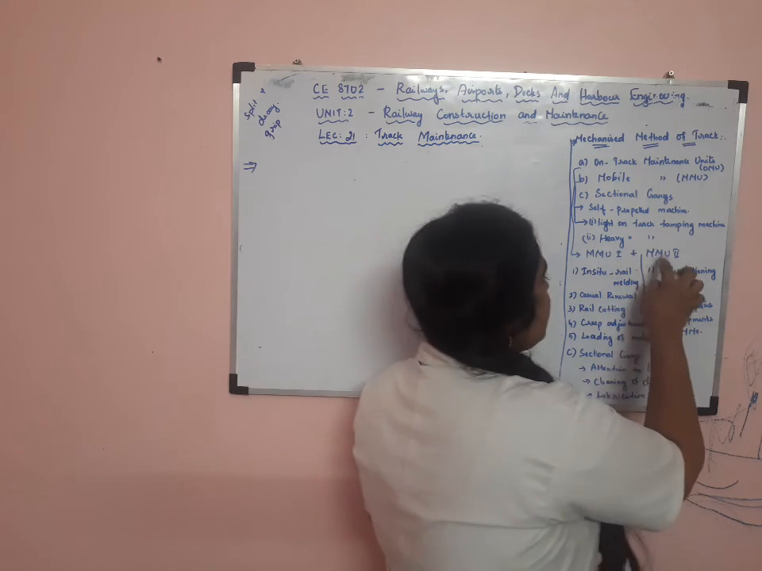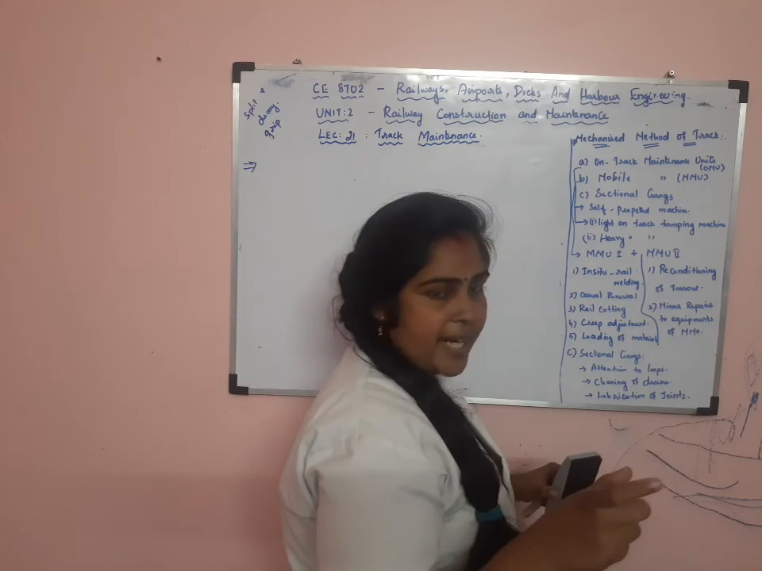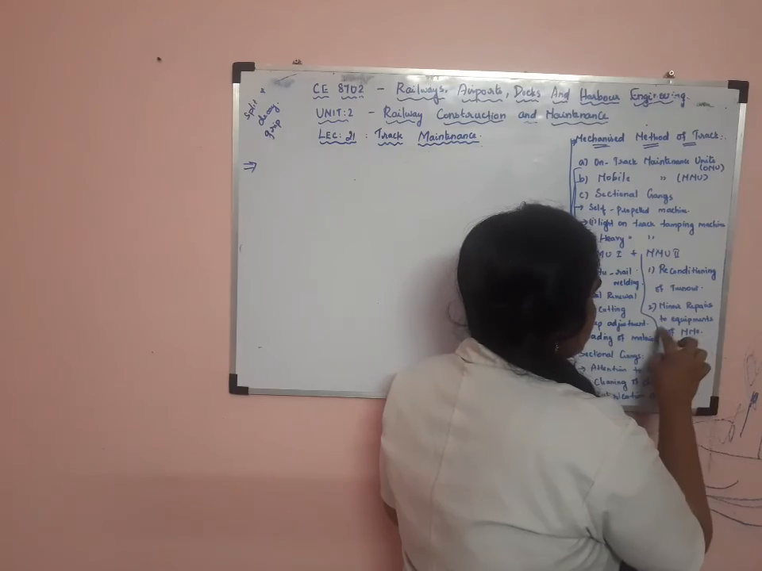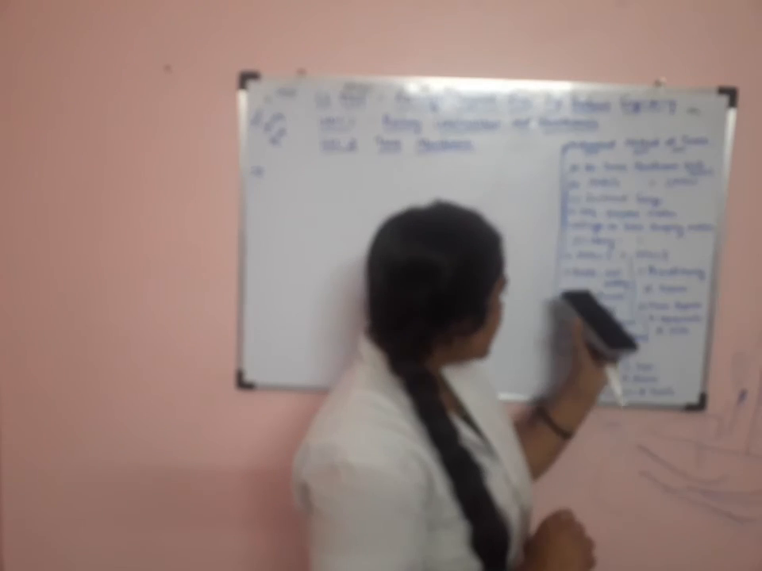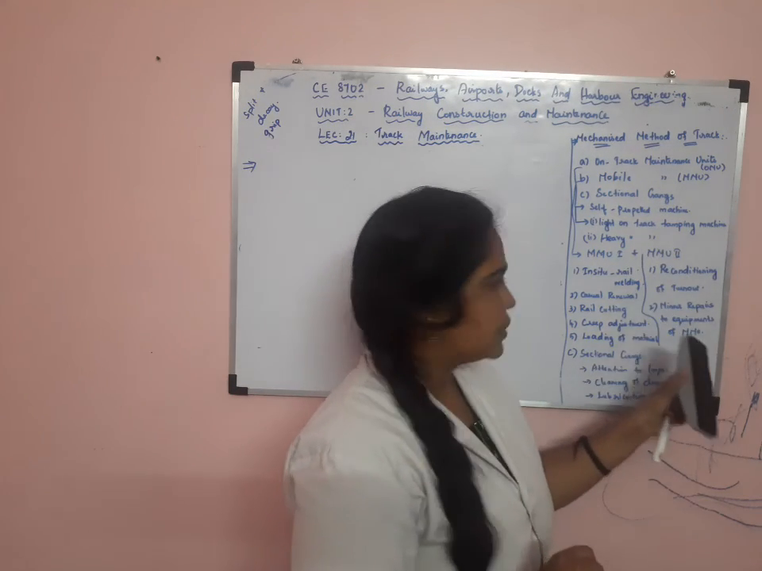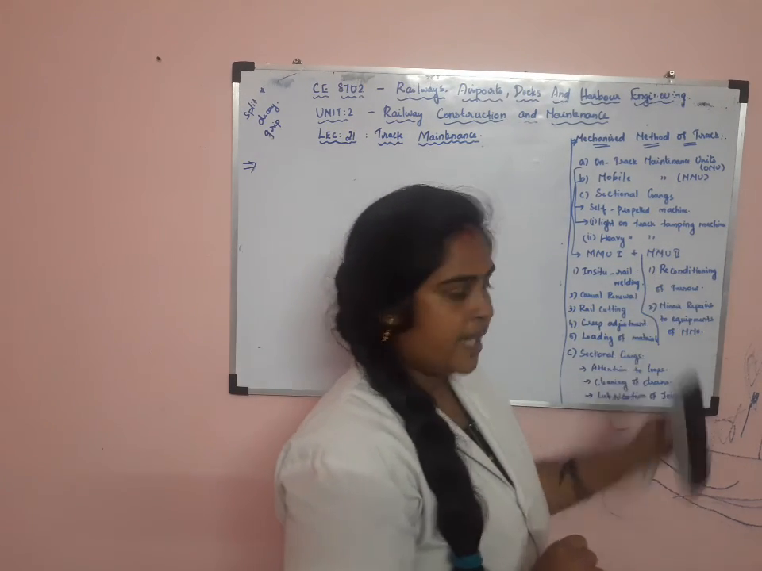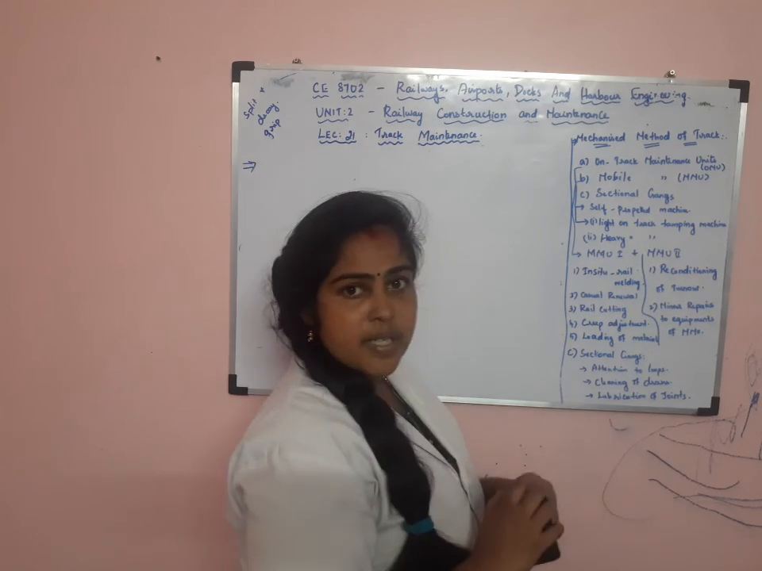And mobile maintenance unit 2, what they will do is reconditioning of turnout and minor repairs to equipment of MMU 1. So these all they do. If any equipment needs repair, that will be rectified by MMU 2. Reconditioning of turnout is also done. That is about MMU, that is mobile maintenance unit.